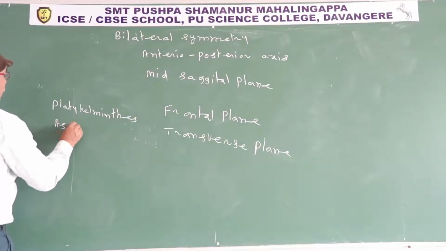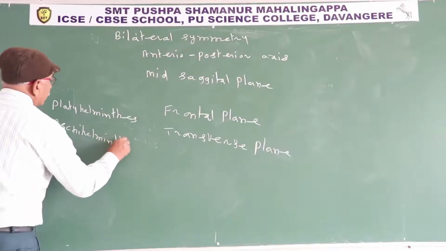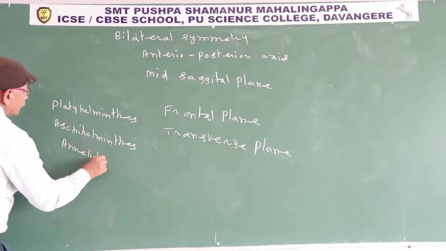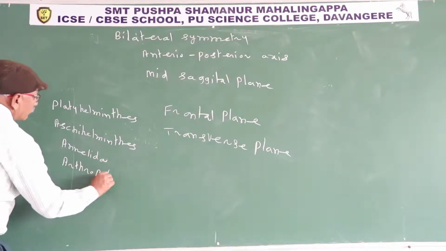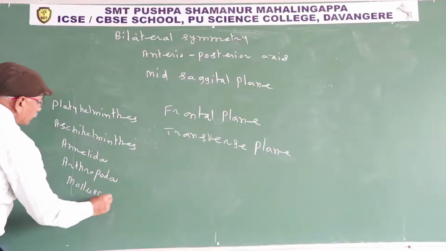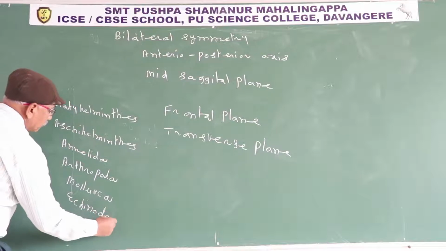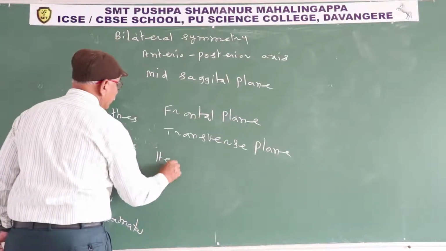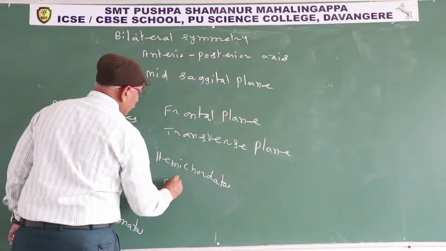Platyhelminthes, Aschelminthes, Annelida, Arthropoda, Mollusca, Echinodermata, Hemichordata, Chordata.